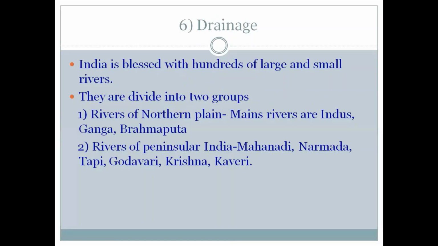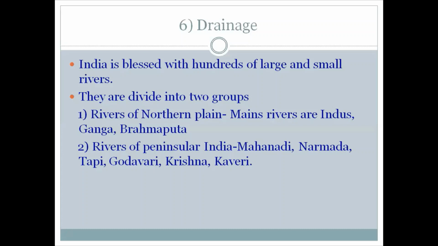Drainage. India is blessed with hundreds of large and small rivers which drain the length and breadth of the subcontinent. They are great source of water for irrigation, navigation, industrial use and for domestic purposes, and also for the generation of hydroelectricity. Now the Indian rivers have been divided into two groups: rivers of northern plain and rivers of peninsular India.